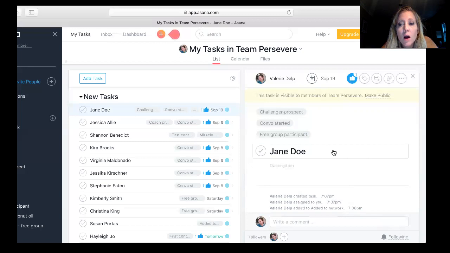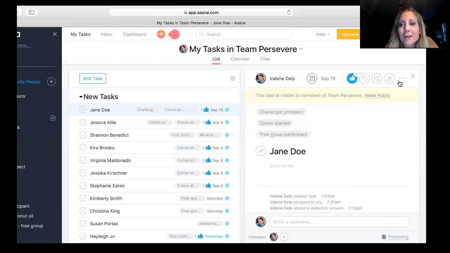Trying to think if there's any other tips. I recently had one where I sent a third message, and in it I'm saying something to the effect of, hey, really sorry we haven't been able to connect. Are you just really busy, or would you prefer that I take you off my contact list? Well, someone actually responded and said, yeah, I'm just not interested in whatever you're trying to talk to me about. I prefer you take me off your contact list. It's fine, no big deal. I'm not going to waste my time anymore on that person. They're not even open to talking to me about anything, not even related to fitness.